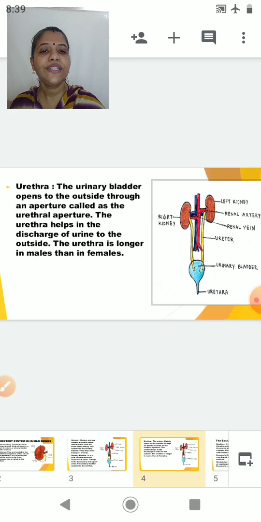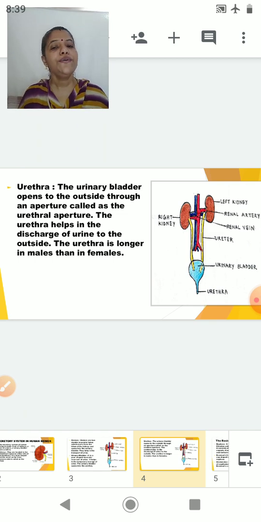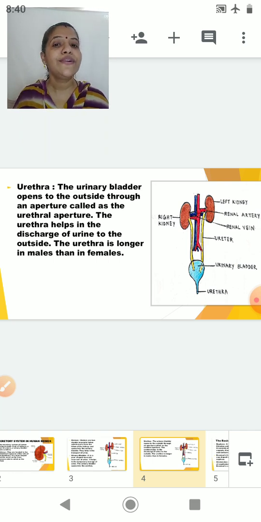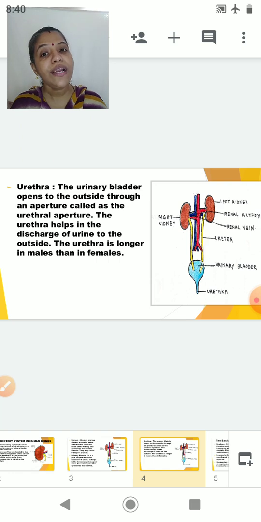So now we will study about the urethra. Now, the urinary bladder opens to the outside through an aperture. Aperture means opening, which is called the urethral aperture. The urethra will help in the discharge of urine. Discharge means removal of urine to the outside. The urethra is longer in males than in females.